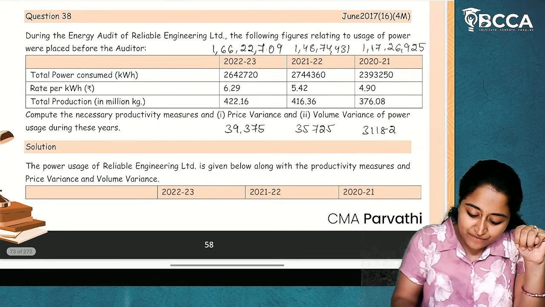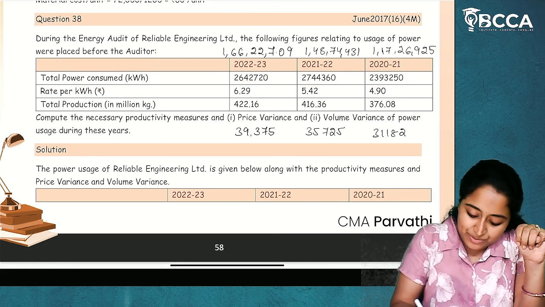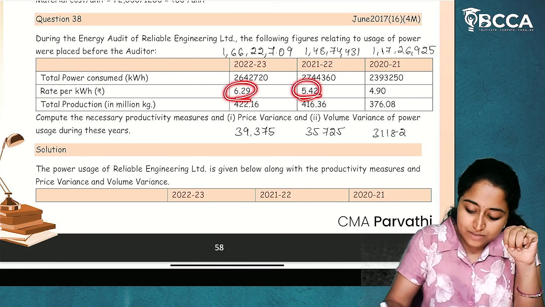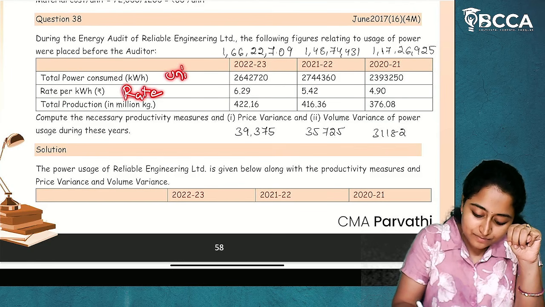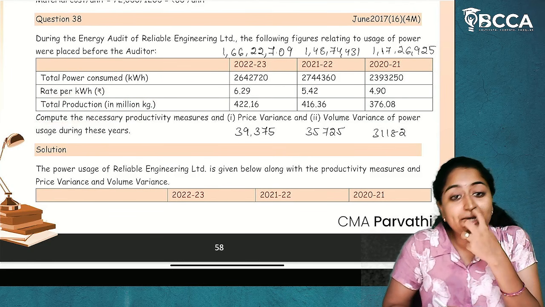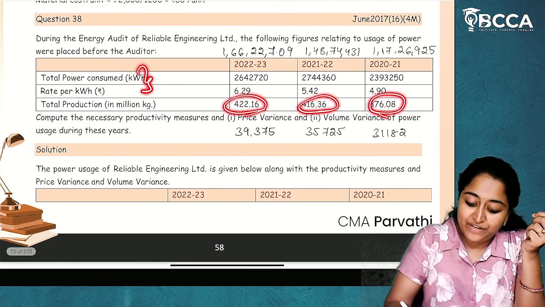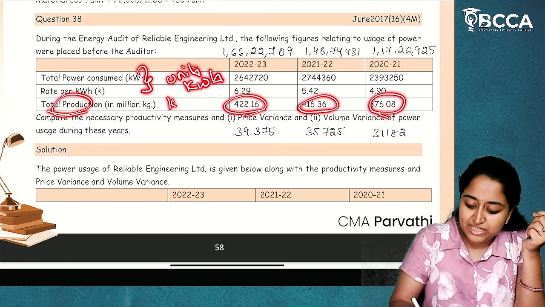Now, they have given us total power consumed in kWh, which means units are given. Rate per kWh is given to us. So, this is rate, this is units. And total production in million kgs is given to us. So, these two are given in different units of measurement, that is kWh, and this is given in kgs.